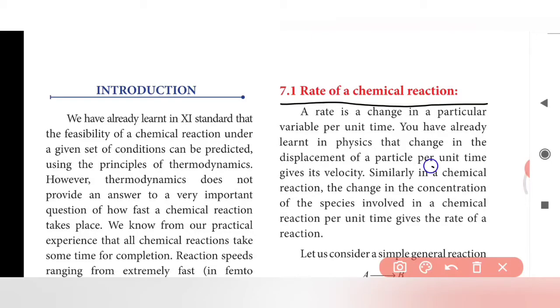In a chemical reaction, the change in the concentration of the species involved, that is the reactant, per unit time gives the rate of the reaction. This is the definition of the rate of a chemical reaction.